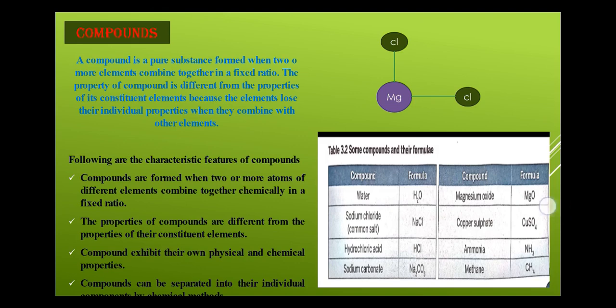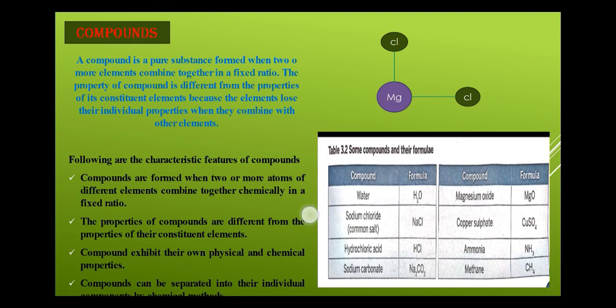Like here in the example, you can see Mg and Cl are the two elements which combine to form MgCl2. The bonding can be shown by this diagram, and the formula MgCl2 will represent the compound. So here the compound is represented by the symbols of its constituent elements.